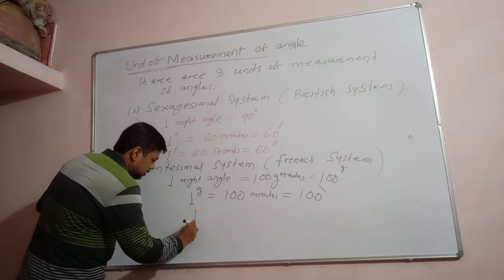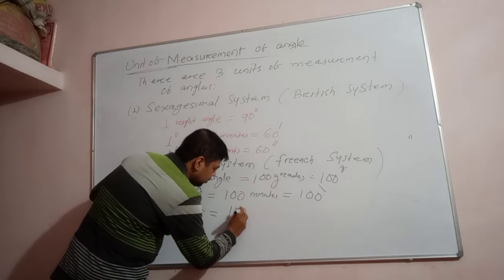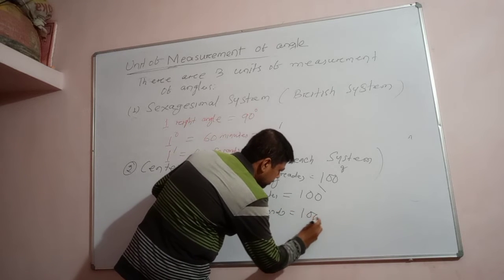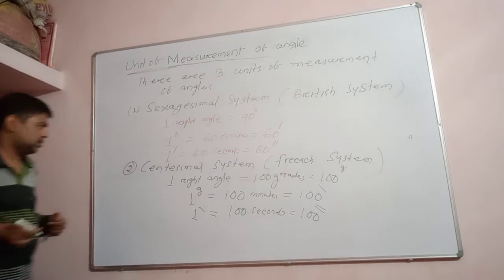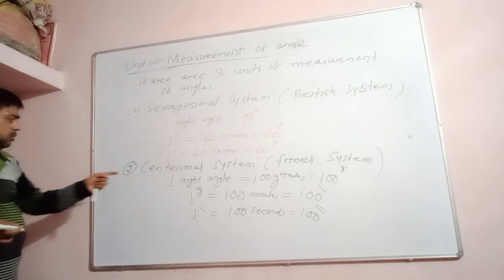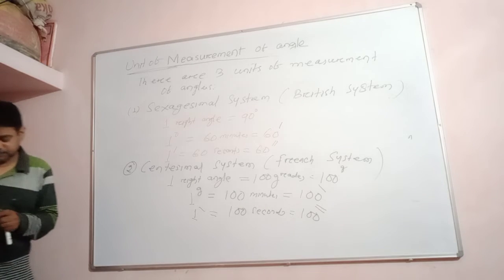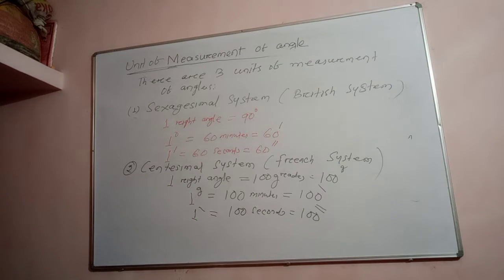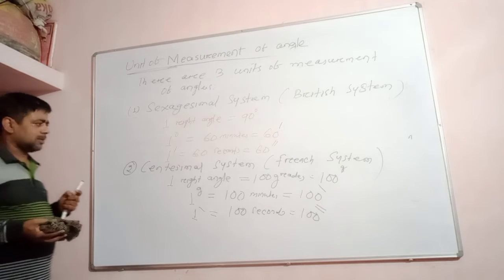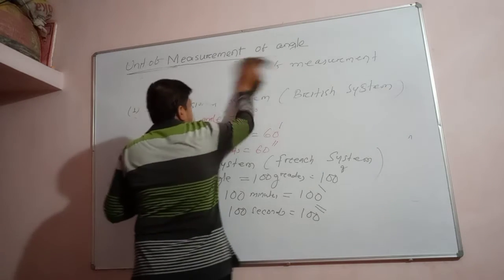And 1 minute is equal to 100 seconds, which you can write with a double backward slash. So this is how, in the sexagesimal system and centesimal system, we use different units of measurement of angle. Angle can be measured in these two systems in this way. Okay, note down. Understand? Let me discuss the third system, the circular system or Hindu-Arabic system.